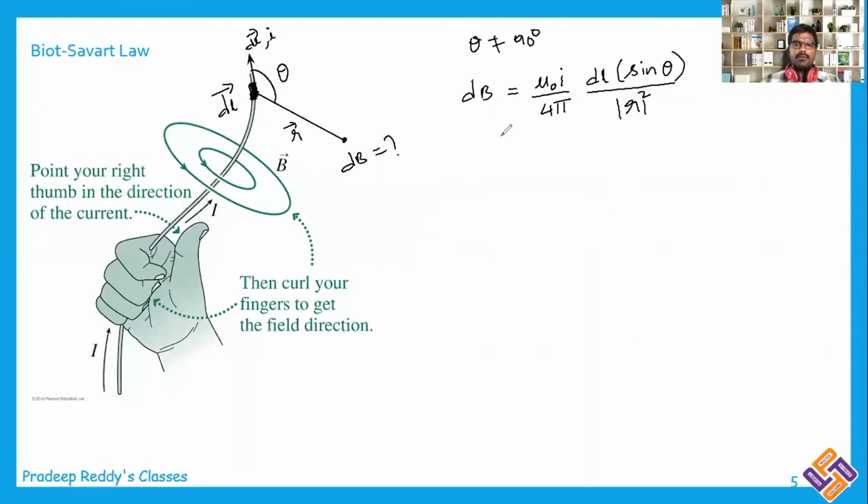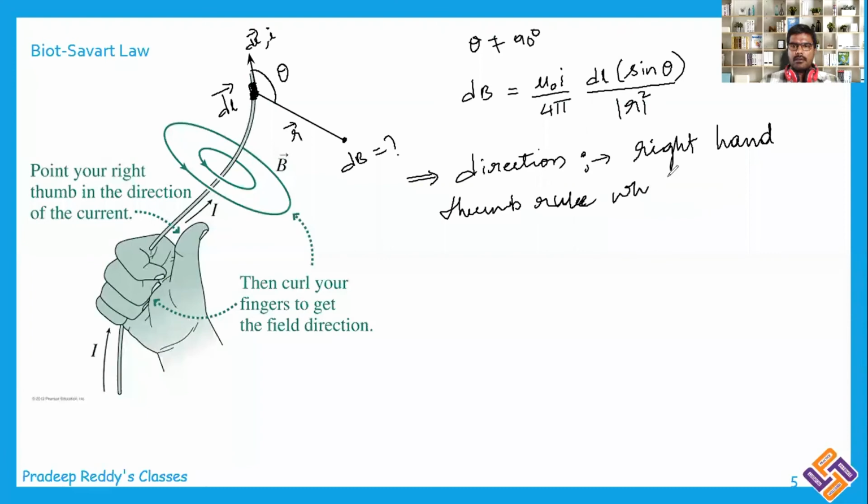This gives you the magnitude of magnetic field. And the direction of magnetic field is given by right hand thumb rule, which we use for cross product.